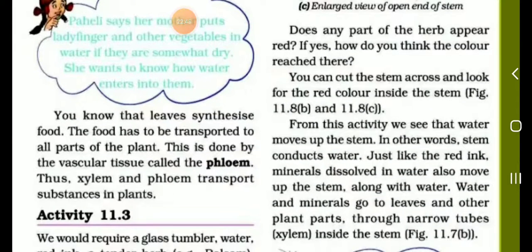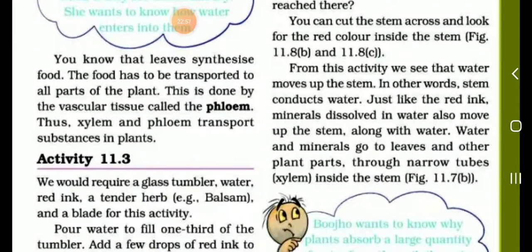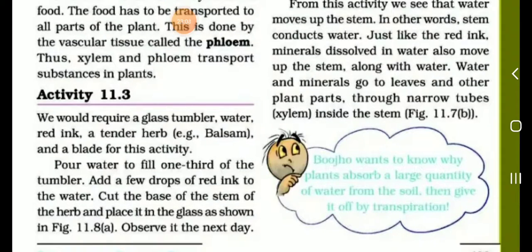Listen students, phloem. What is the main function of phloem? The phloem transports food. The food has to be transported to all parts of the plant. This is done by the vascular tissue called phloem. The xylem and phloem transport substances in plants.